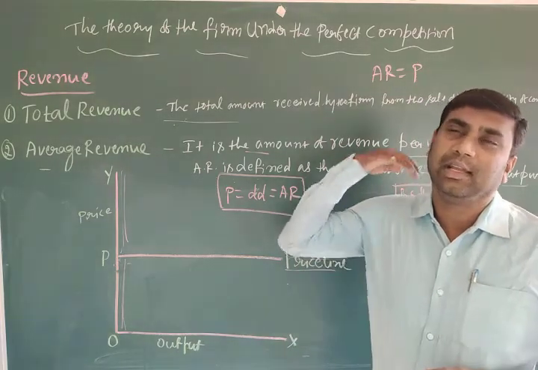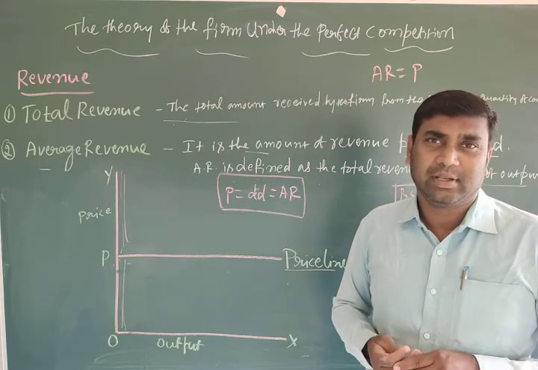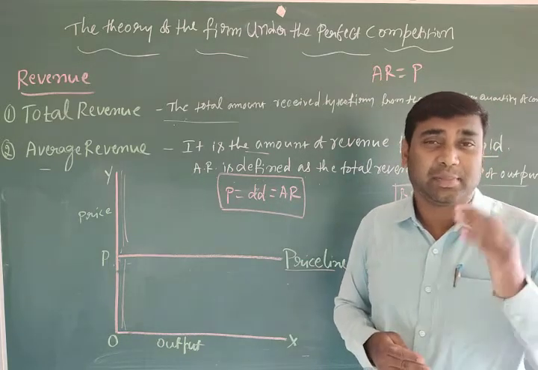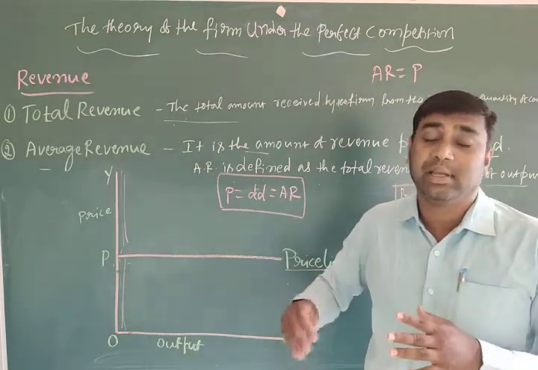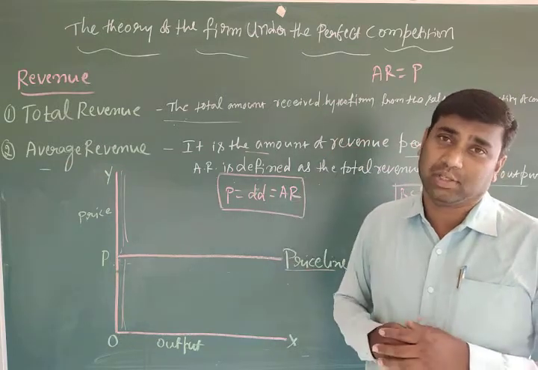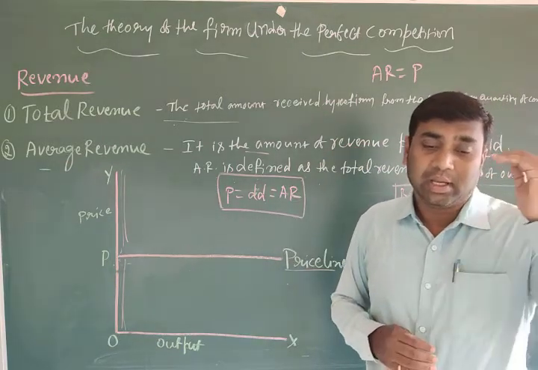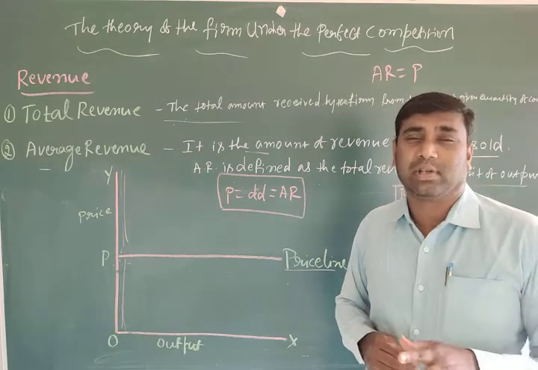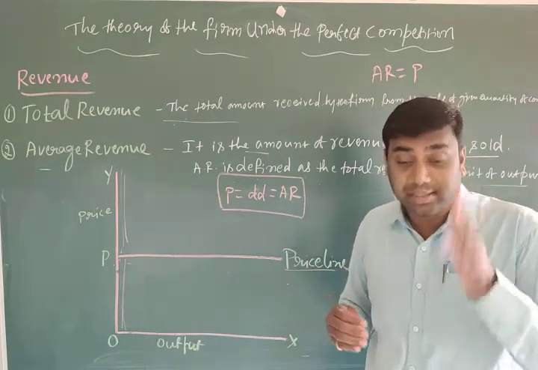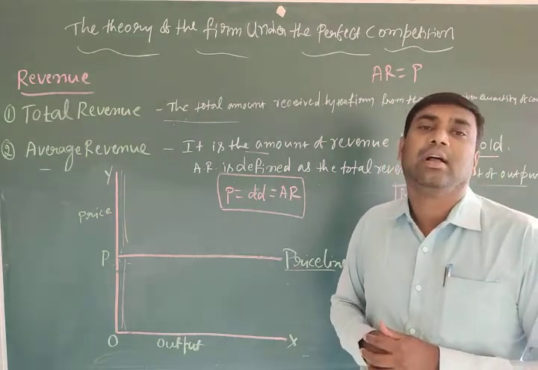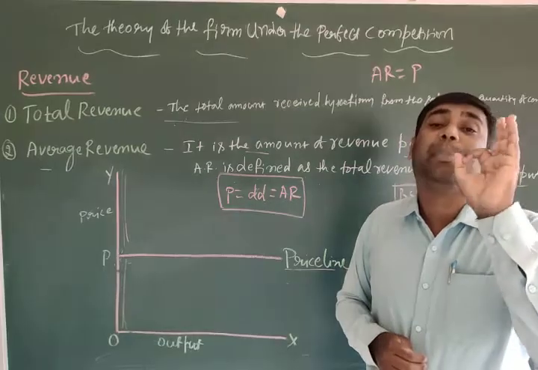They can sell any number of goods and services, as many units of goods as it wants, at a perfect price.